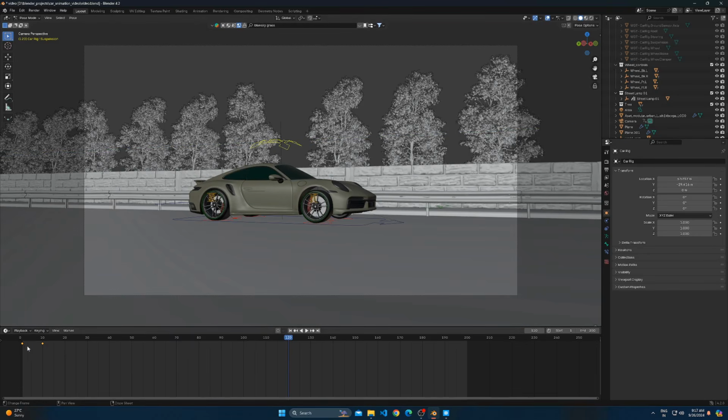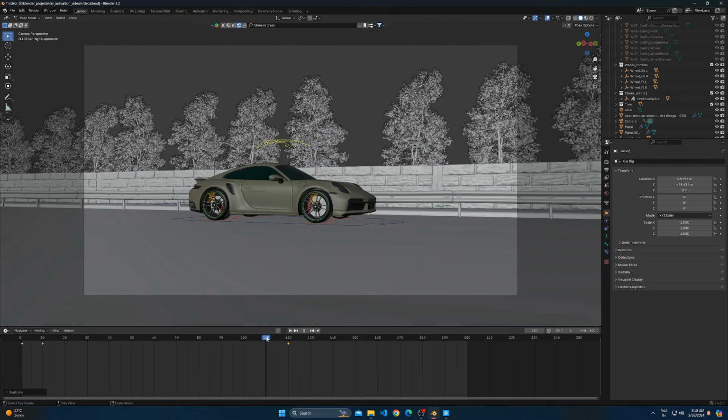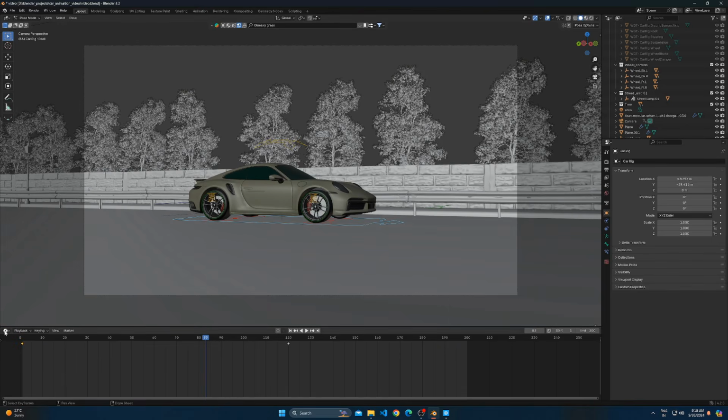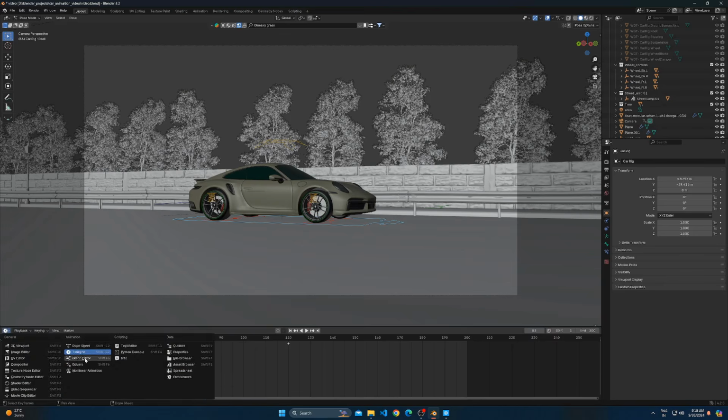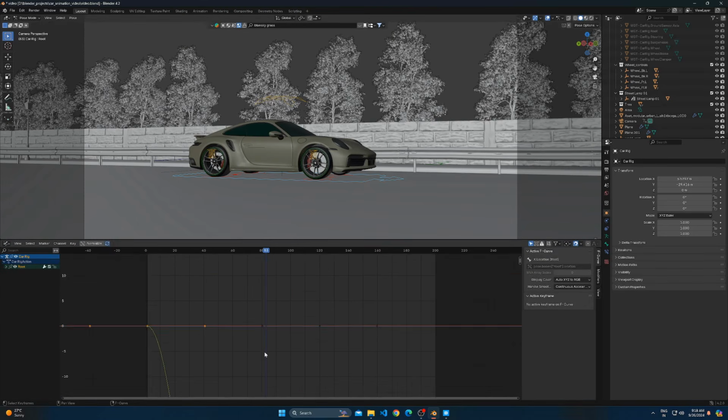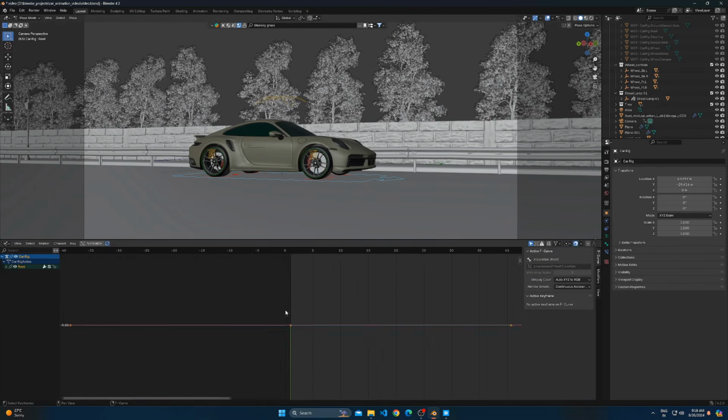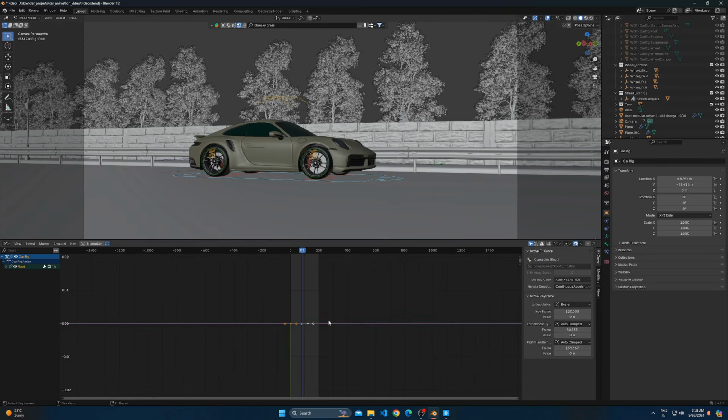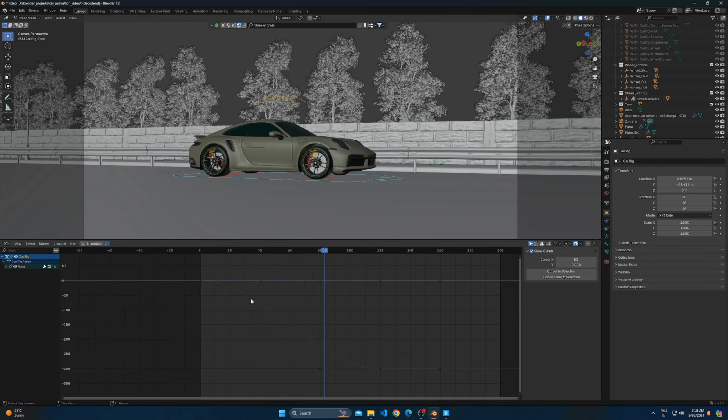Go to frame 120 and duplicate the first keyframe by pressing Shift-D and move it to the frame 120. Now switch to Graph Editor. Select everything by pressing A and then press dot on the num lock to correct the view.